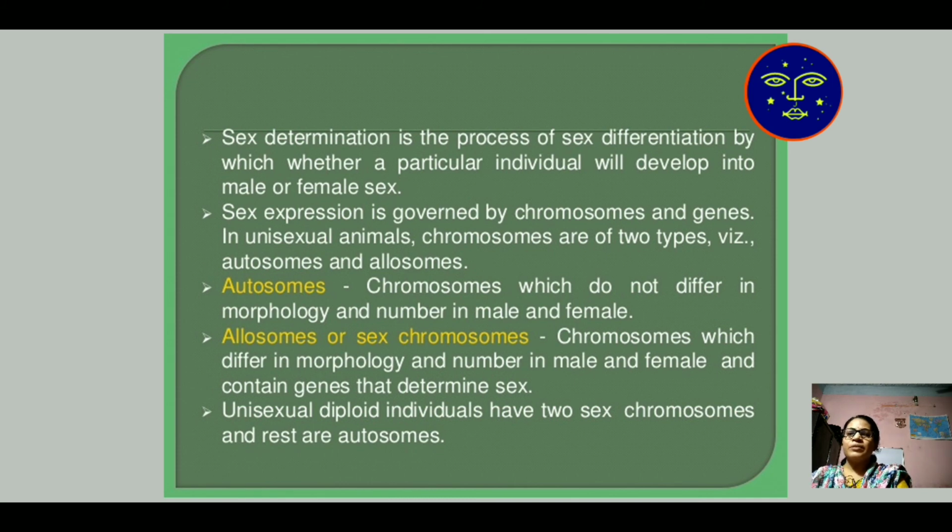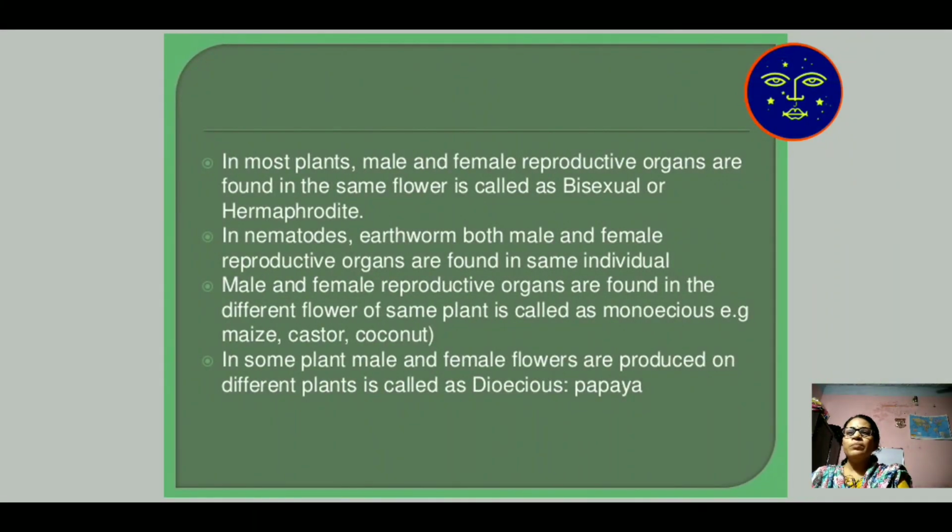So, sex determination is the process of sex differentiation by which a particular individual will develop into a male or a female sex. In most plants, the reproductive organs are found in the same flower. When both the male and female sex are present in the same flower, it is known as a bisexual flower or hermaphrodite.